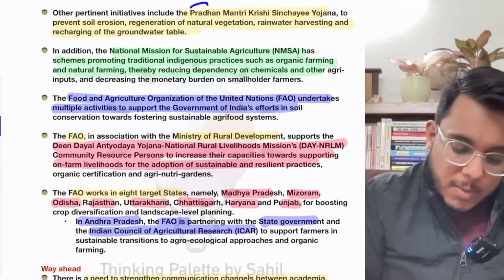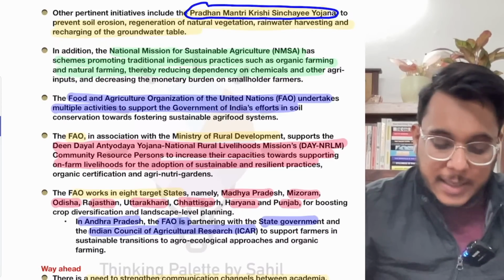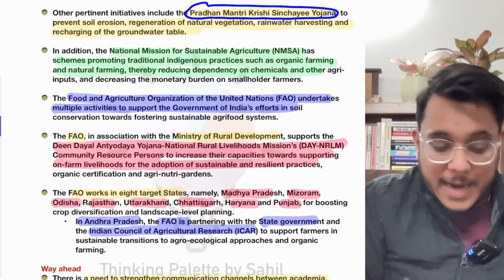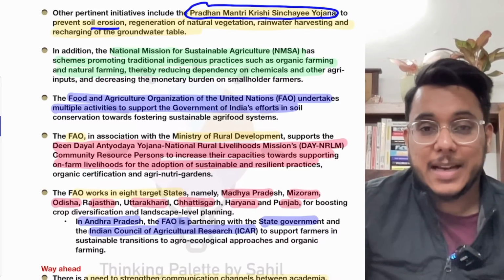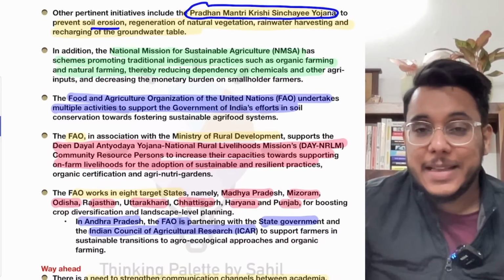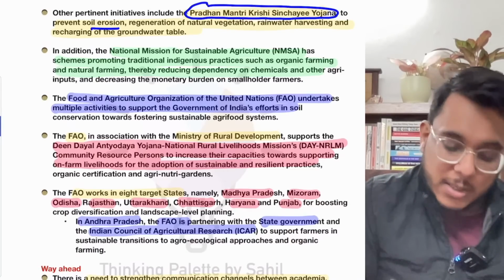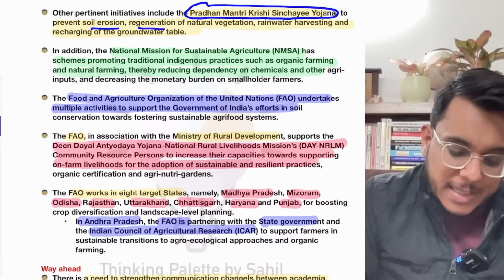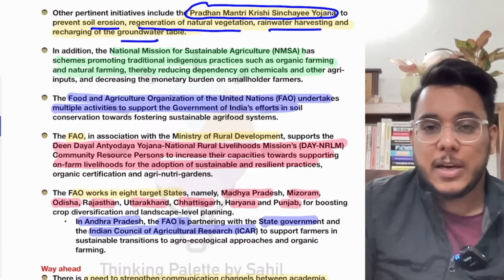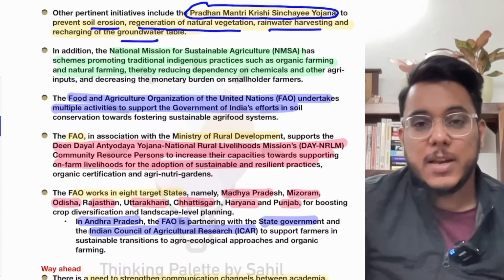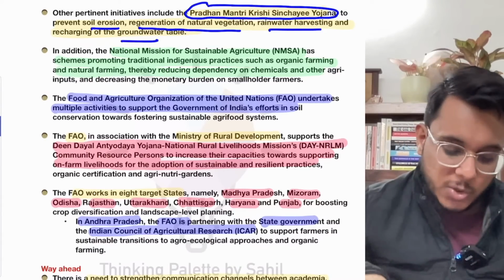After that, the government is running the Pradhan Mantri Krishi Sinchai Yojana, and under this yojana, we are trying to prevent soil erosion. Farmers are being given technical assistance on how they can carry out irrigation in a responsible manner, in such a manner which avoids soil erosion. We focus on regeneration of natural vegetation, rainwater harvesting, and recharging of the groundwater table. All these things are being focused on, which directly improves the health and conditions of the soil.